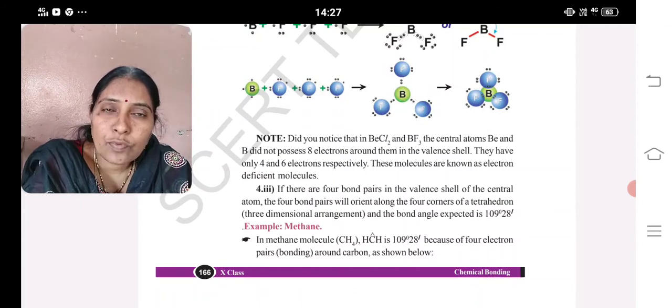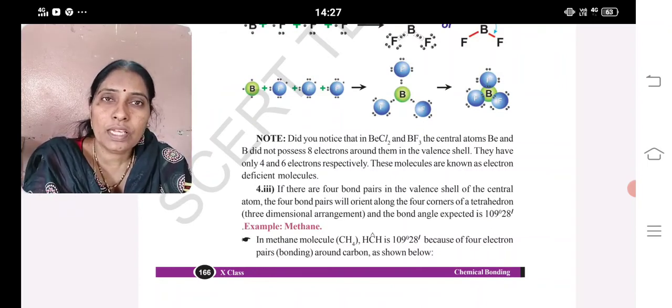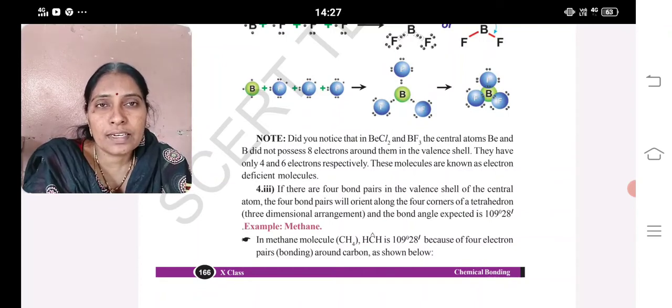What are electron deficient molecules? In beryllium chloride and boron trifluoride, if we check around the atom, we have only 4 and 6 electrons. It means they are not getting 8 electrons, even if they participate in a chemical reaction. So they are said to be electron deficient molecules. Clear, ma?